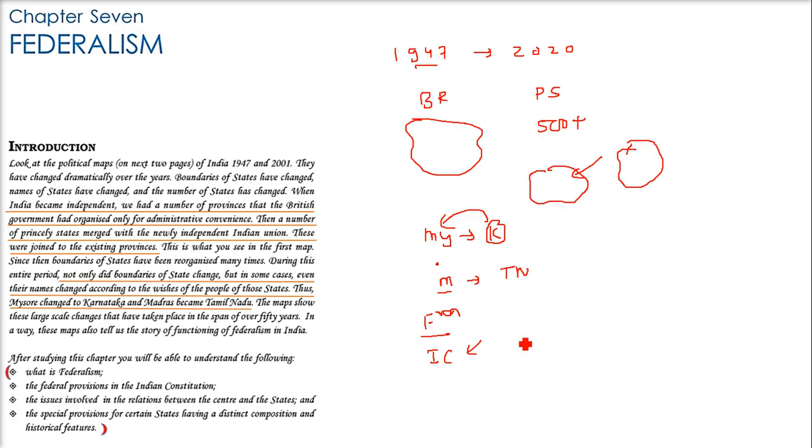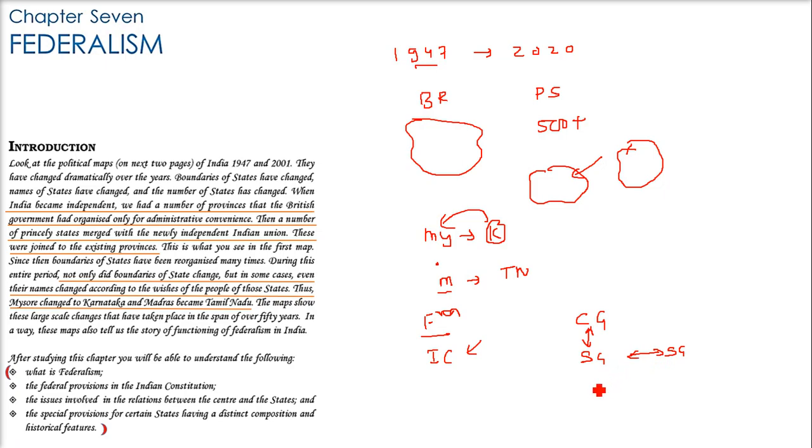And there are two relationships. One is the center government for the whole country, and then we have the state governments for different provinces, different states. So what is the relationship between these two governments, and what is the relationship between a state government and another state government? This is also an important matter to discuss.